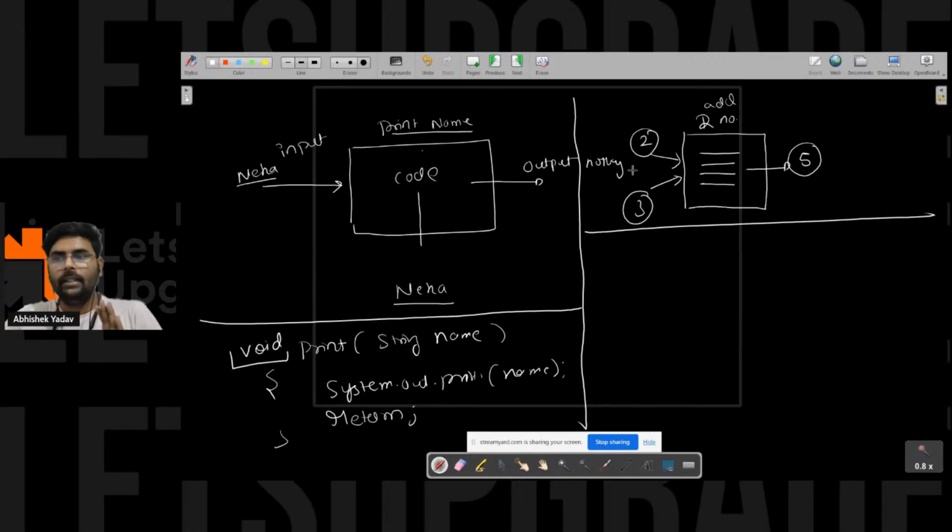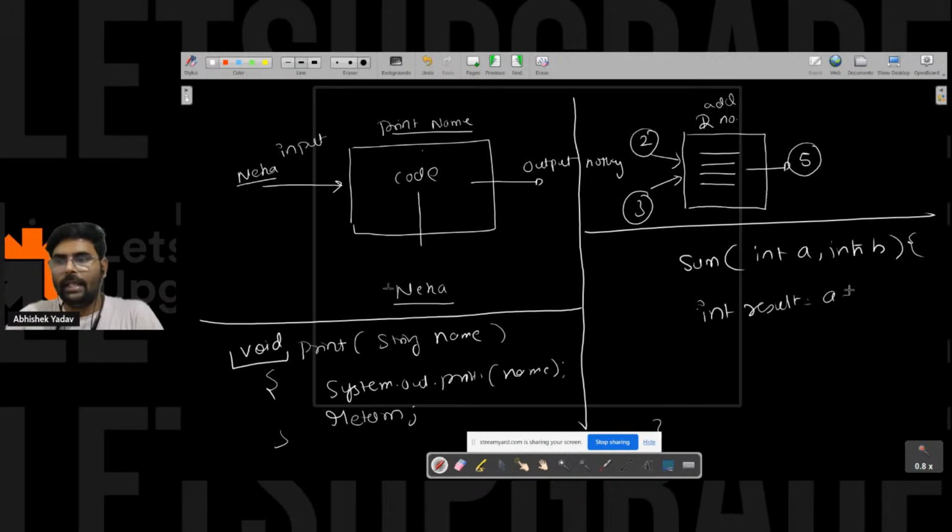Similarly, for the Darshan case, Darshan has to add two numbers. So we write int a, int b. What is this int a, int b? We will be discussing it in the next session. Here you are adding the two numbers, that is int result is equal to a plus b. And after that, Darshan wants this result as a return value. So Darshan will say return, and after that result.